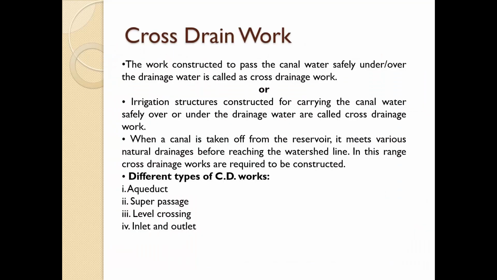The work constructed to pass the canal water safely under or over the drainage is called a cross drainage work. Or irrigation structure constructed for carrying the canal water safely over or under the drainage water is called a cross drainage work. When the canal is taken off from the reservoir, it meets various natural drainages before reaching the watershed line. In this range, cross drainage works are required to be constructed.